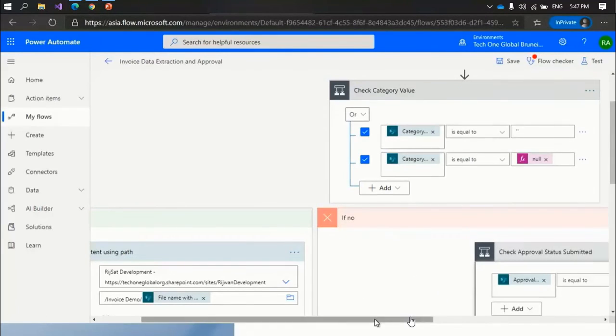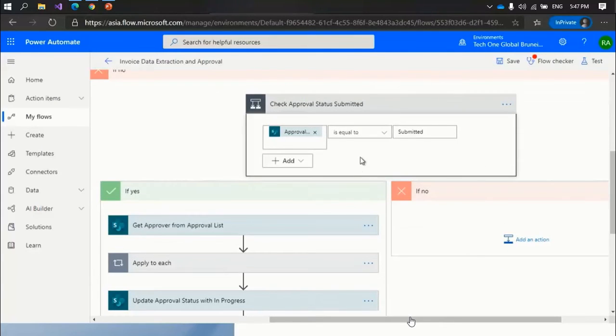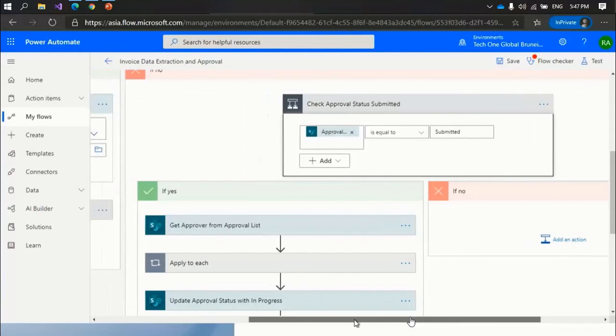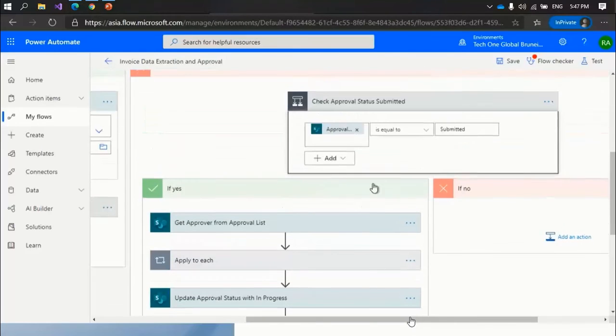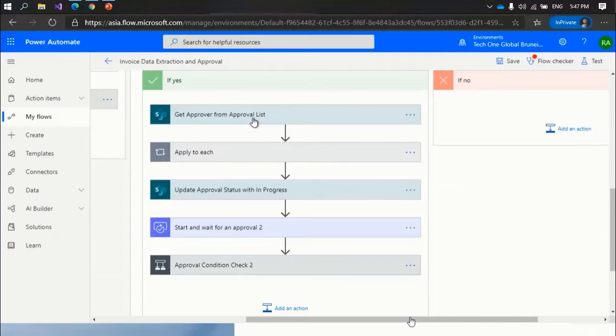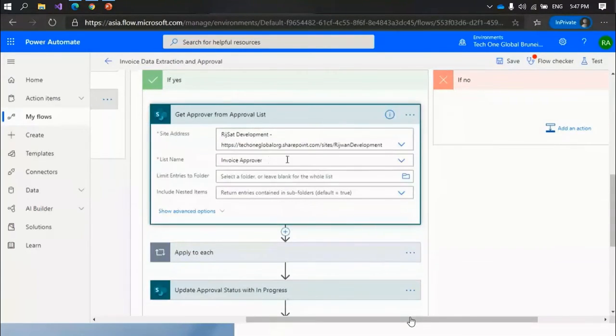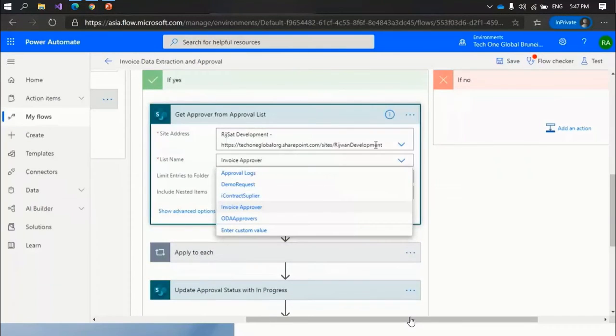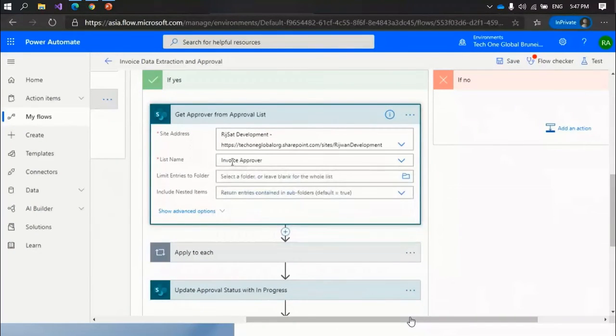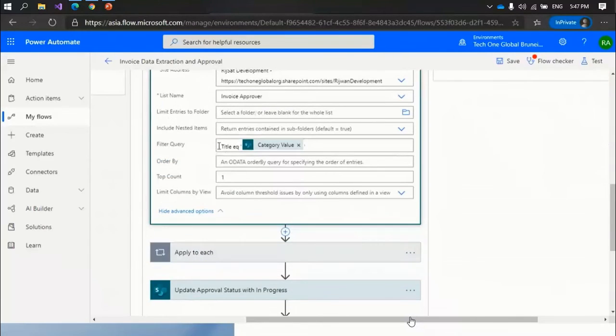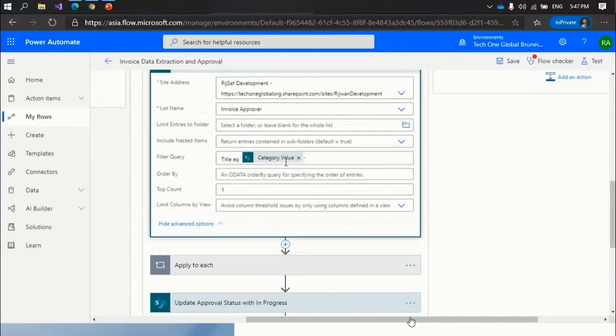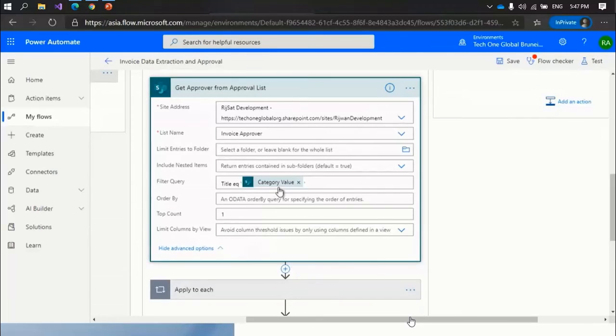Let me open the flow. In this flow, what I am checking is if the approval is now submitted, because I don't want to run this again and again. So when it is in submitted status, it will get the approver from another approver list. I have applied my site, then I have used the approver list, and then I have used a query filter, like when title equals category. So I don't need all the approvers, I need the approvers which have this category.